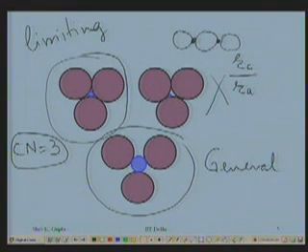This is what I mean when I said what are the rules by which we are going to decide this. Now from this it is very clear, if I define the radius of the cation as RC and the radius of the anion as RA, then this is a certain value which can be worked out for the limiting case.